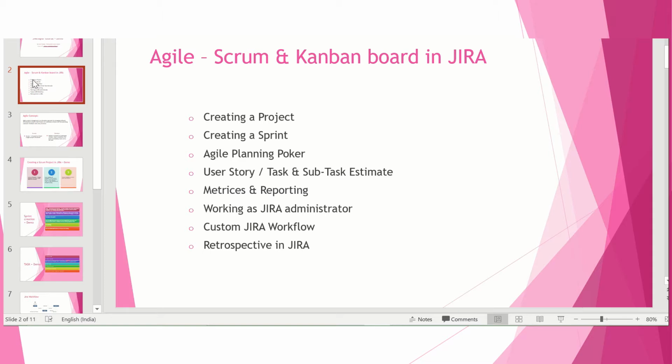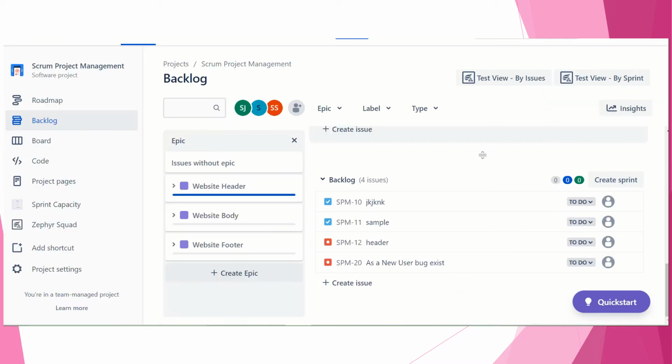You just have to provide your details the way you do while signing up with Gmail. You'll get the sign-up option and email notification, and your Jira will be set to use. Once your Jira is set, I'll show you the live demo